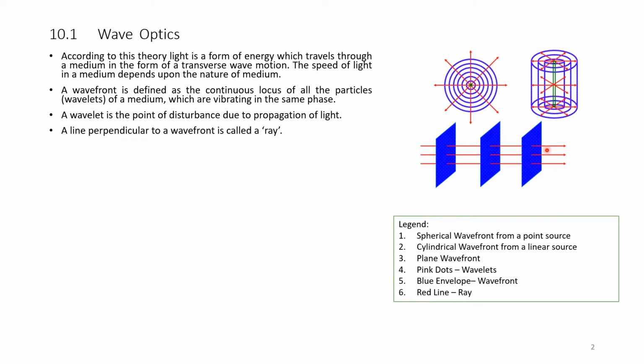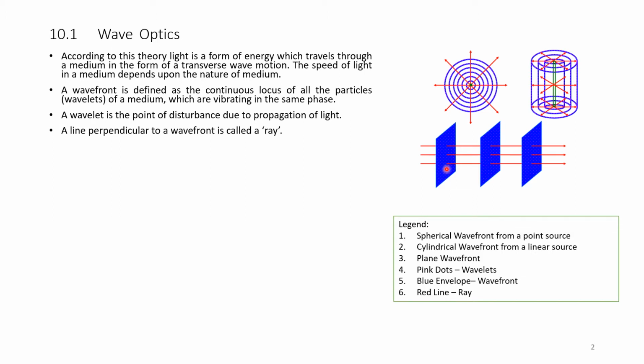The pink dots, very minute in nature, on these circles and in the plane are wavelets, that is, small sources of light. The blue front, whether it is a circle in the case of a point source or a cylinder in the case of a linear source, the blue envelope, is the wavefront.